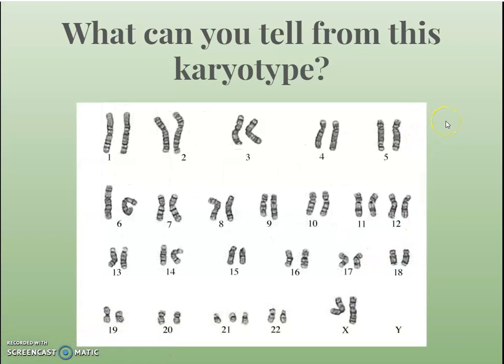Now let's look at this one. Once again, we're going to count through and make sure that there's 2 in each one. Now these would still be considered identical just because it's curled up. It still has the homologous pair. It's still the same genes. There's nothing wrong with that chromosome. We're going through and making sure there's 2 in each, which we're good here until we hit 21. And now we see 3 chromosomes in the 21st chromosome, which is trisomy 21. And so this organism would end up with Down syndrome because they have 3 21st chromosomes. And you'd also notice that this organism is female because it has 2 X chromosomes and no Y.